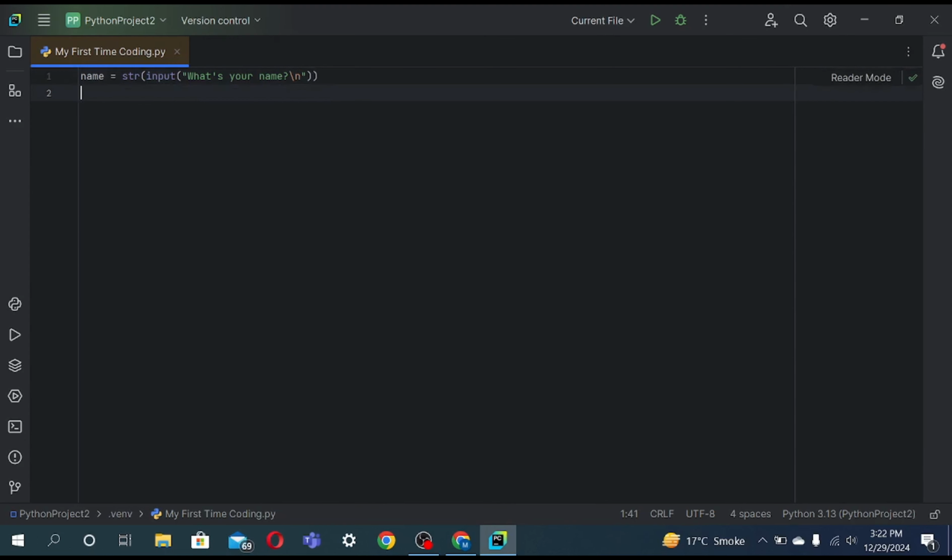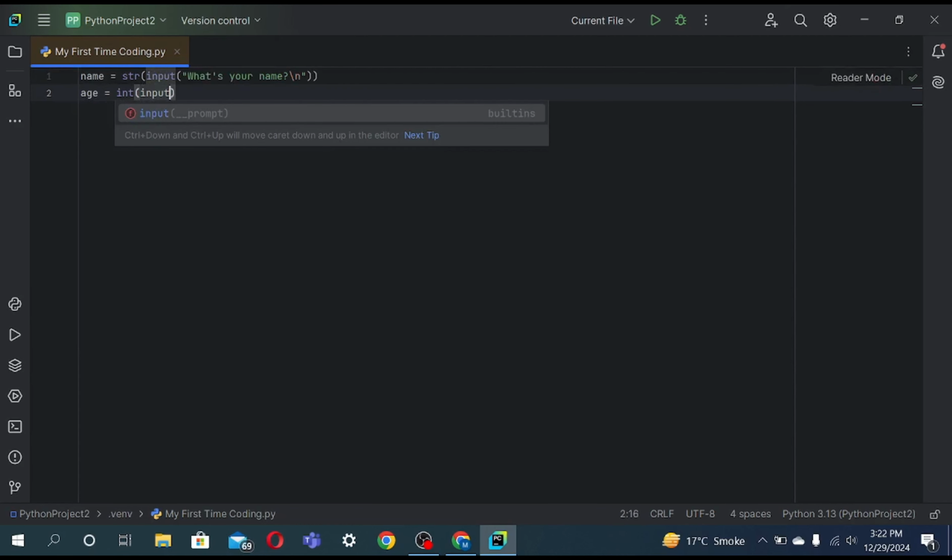Okay, to make it faster, I'm just gonna type really fast now. Go to integer, input.